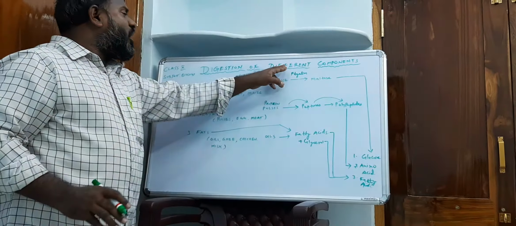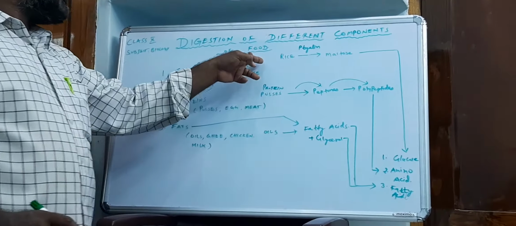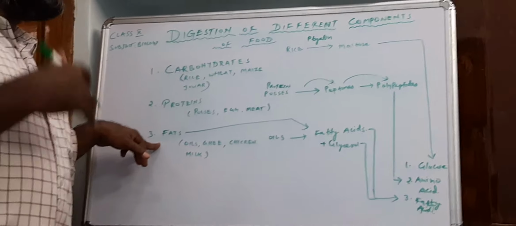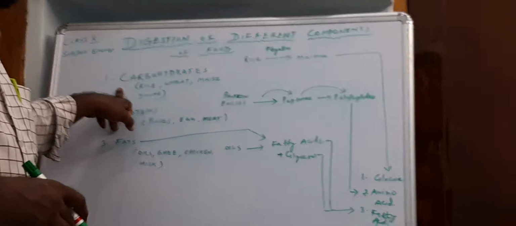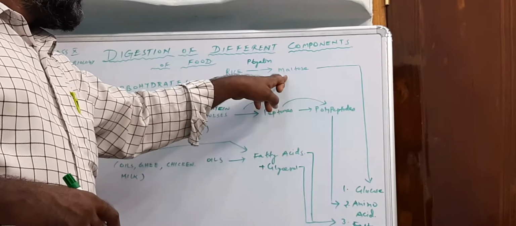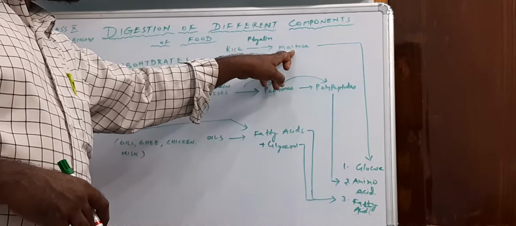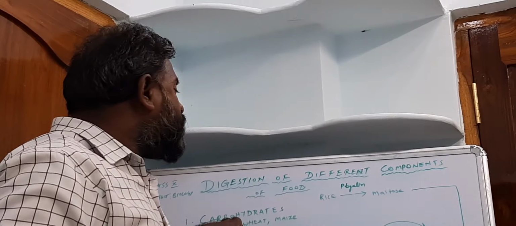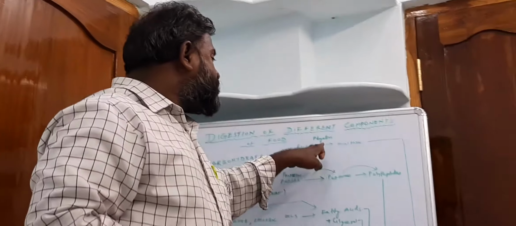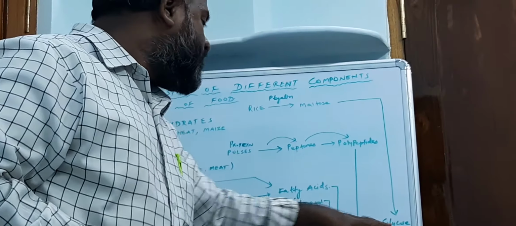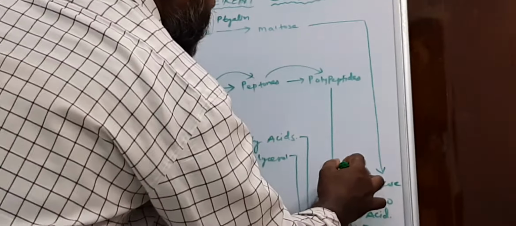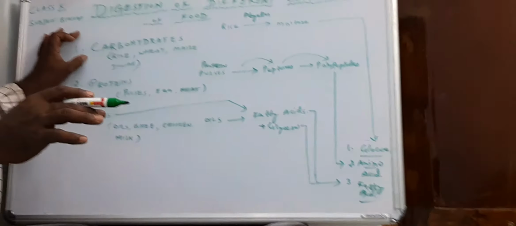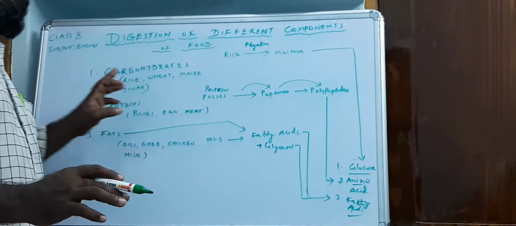Now repeat with me. The different components of food in the digestive system are carbohydrates, proteins, fats, as we are taking in the food materials. Carbohydrates, for example rice, is converted to maltose by Ptyalin enzyme. From the mouth it goes to the esophagus and stomach. There is no digestion in the stomach for carbohydrates. The final digested product, glucose, is formed in the small intestine. All these products are formed in the small intestine: glucose, amino acids, fatty acids. So carbohydrate is converted into what? Glucose.